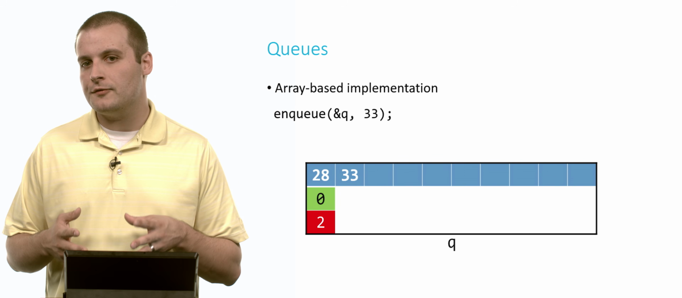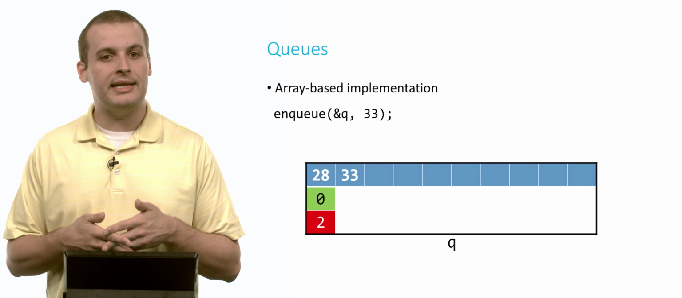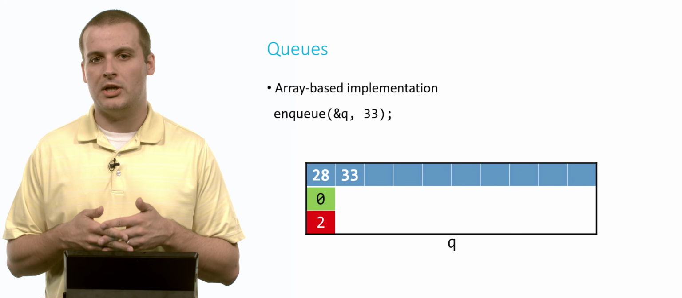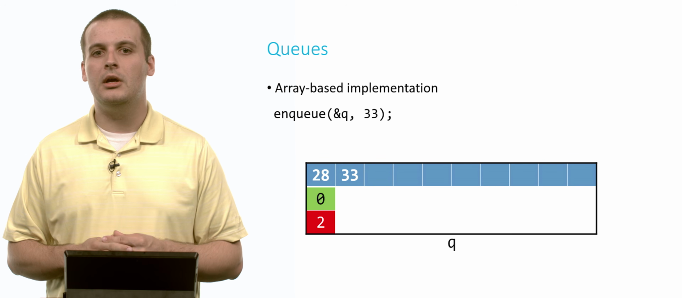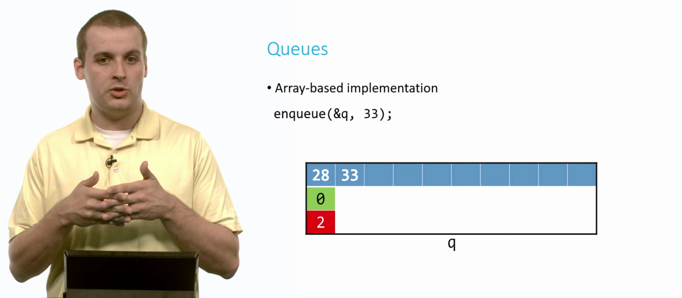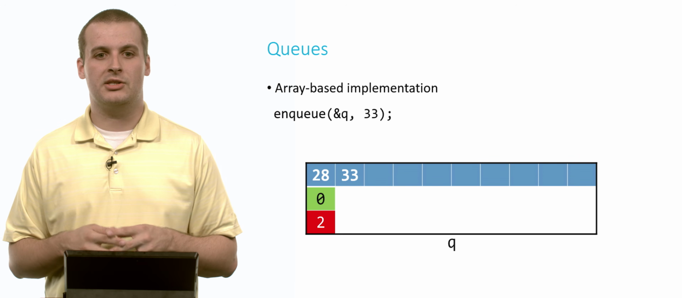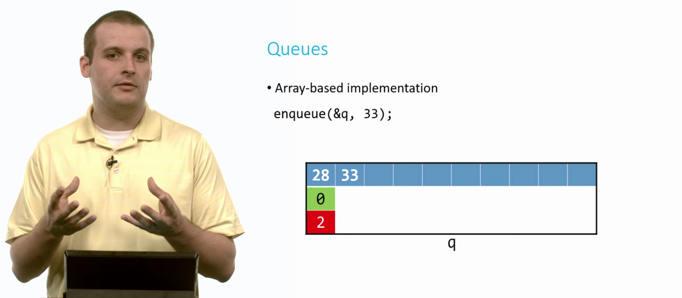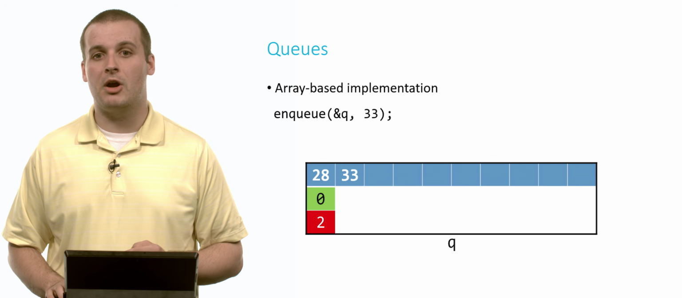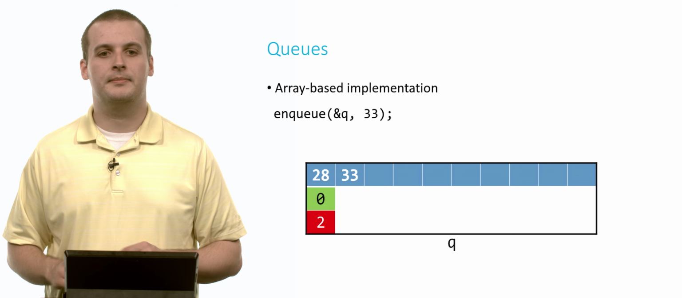Again, we're not changing the front of our queue because 28 is still the oldest element. When we eventually get to dequeuing, removing elements from this queue, we want to know where the oldest element is. And so we always need to maintain some indicator of where that is. So that's what the 0 is there for. That's what front is there for.